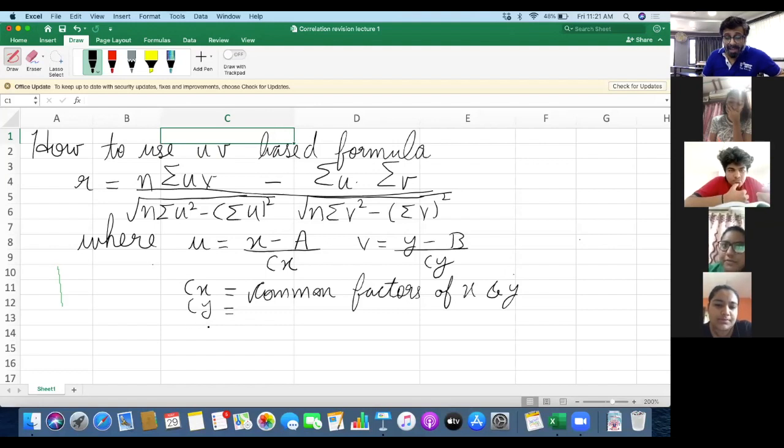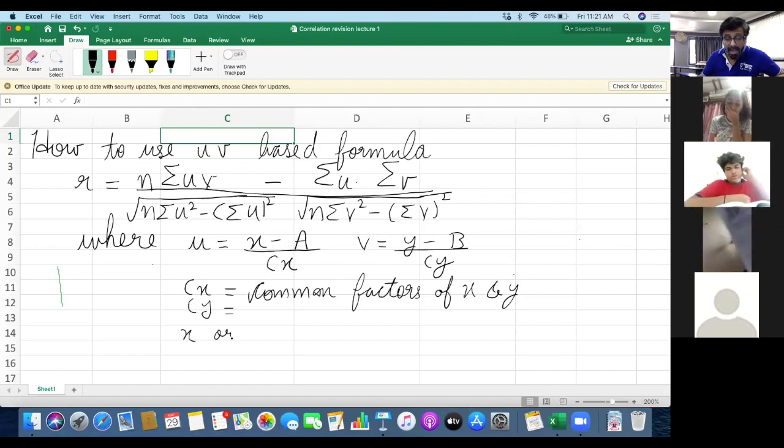If you find that all the values of x or y have 0 at the end, then this common factor is 10. If you find that all the values have 2 zeros at the end, then the common factor is 100. 3 zeros, then the common factor is 1000.